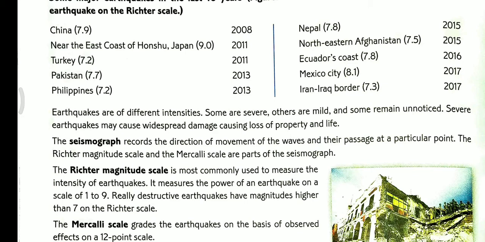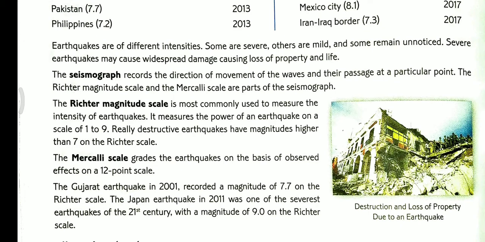The Richter magnitude scale is most commonly used to measure the intensity of earthquakes. It measures the power of an earthquake on a scale of 1 to 9. Really destructive earthquakes have magnitudes higher than 7 on the Richter scale.